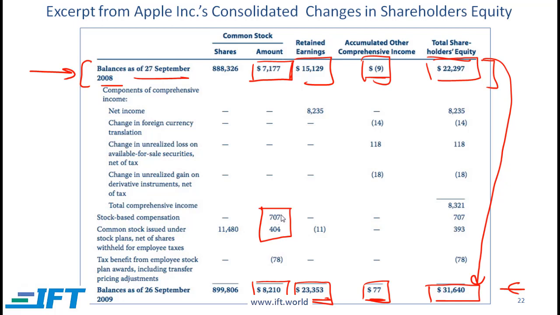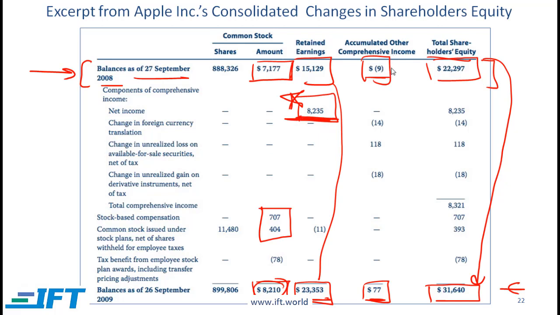New shares are issued, which is why this column is going up. The most interesting item here is that retained earnings are going up a lot because of this high net income, and this shows that the company is doing well. So there is a major element right here.